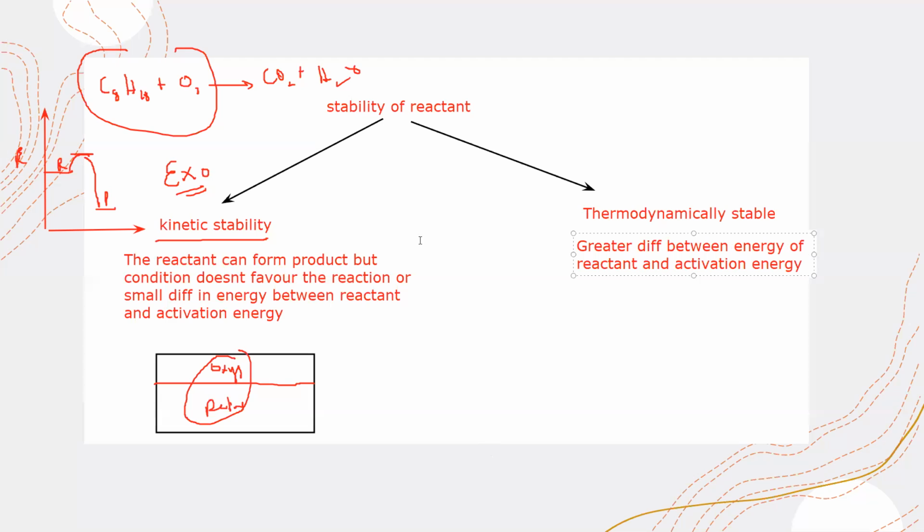When there's a greater difference between the energy of a reactant and the activation energy, this kind of reaction mixture or reactants are known as thermodynamically stable reactants.